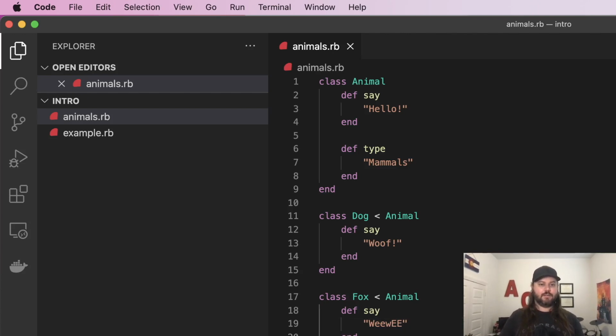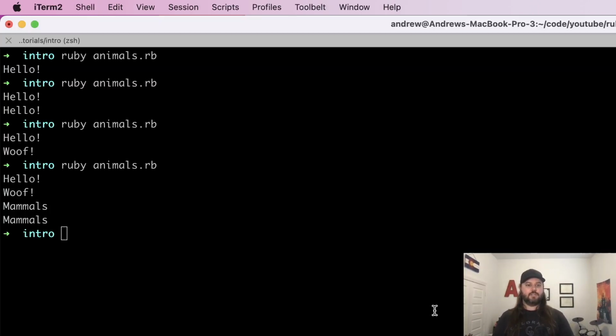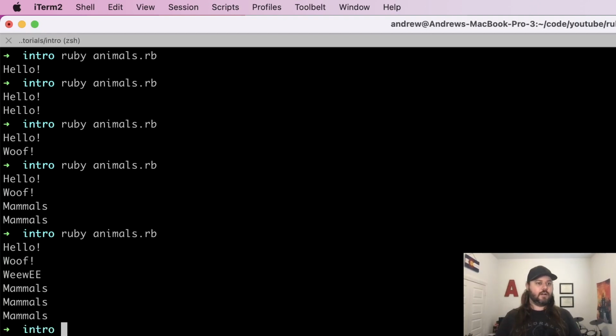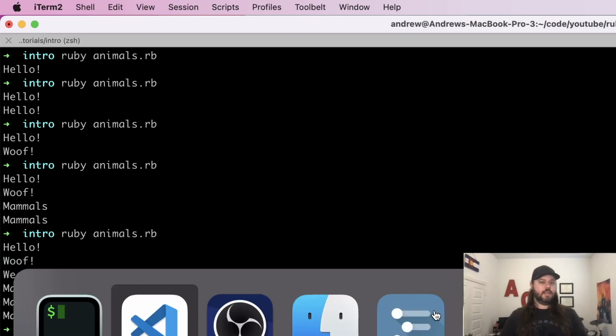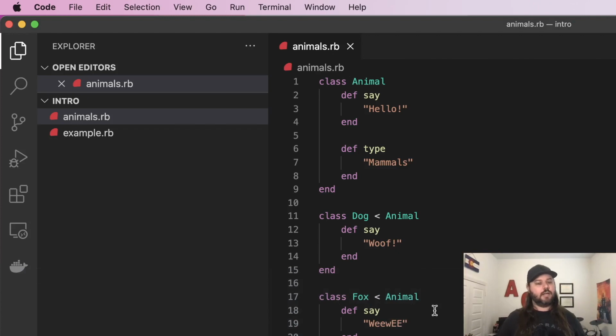If we do, again, a couple of these, and we do fox and fox, what does the fox say? It should say this funky looking word here, and it's a mammal. So that's how inheritance works in object-oriented languages like Ruby.